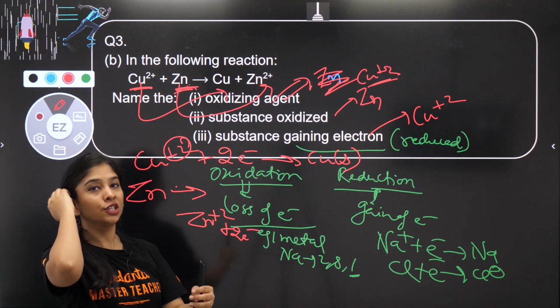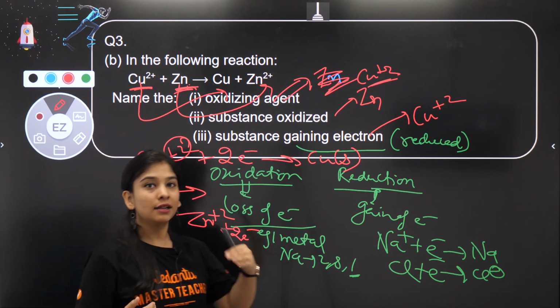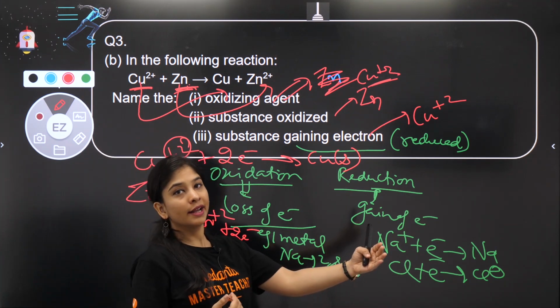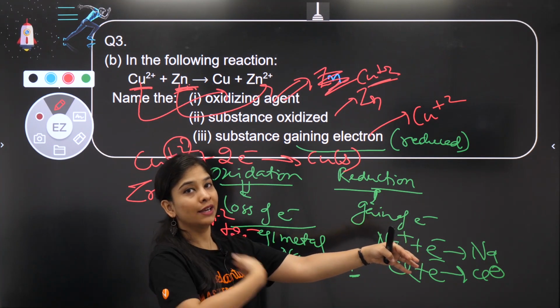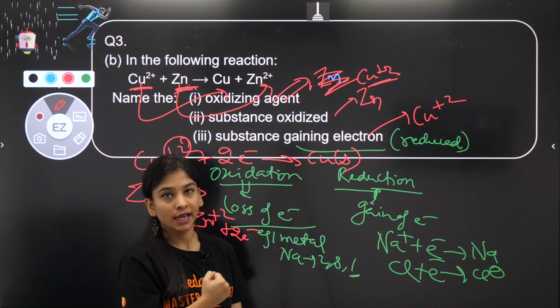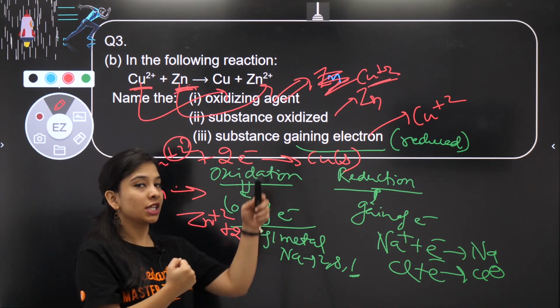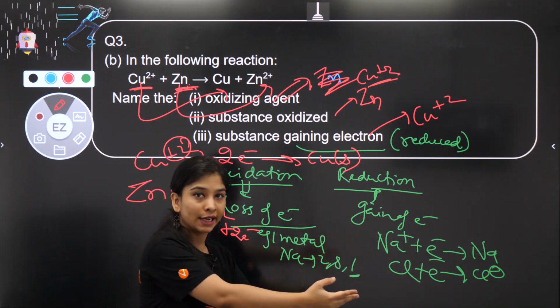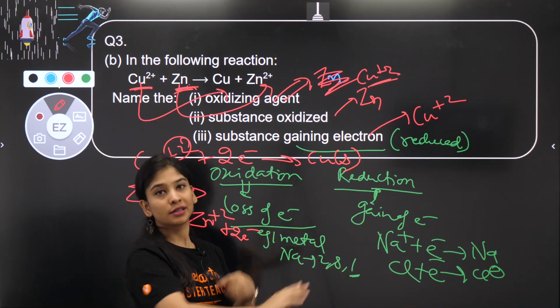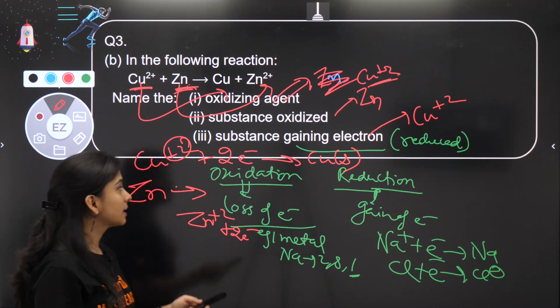Reverse of reducing agent. Reducing agent means which does reduction. Reduction करने का मतलब helps it to gain electron, means itself has to give electron, so itself get oxidized. So reducing agent helps the other substance to get reduced by giving its electron and itself gets oxidized. ठीक है? This is clear?